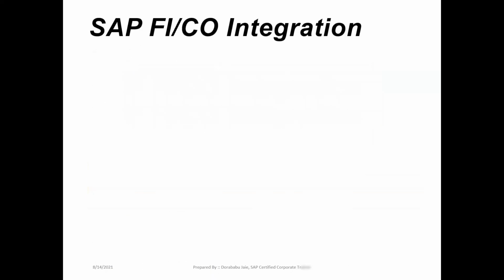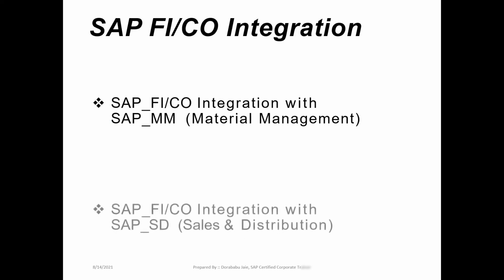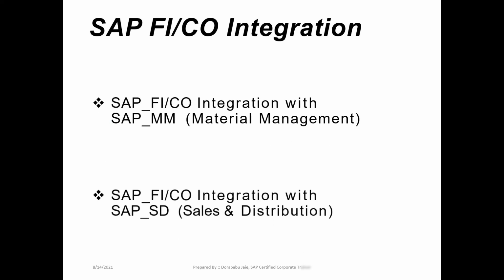Next level, very important: SAP FICO integration with other modules. First one is SAP FICO integration with materials management, and continuing, SAP FICO integration with SAP SD, that is sales and distribution. First, we'll go for the first one in the integration part: SAP FICO integration with SAP materials management.